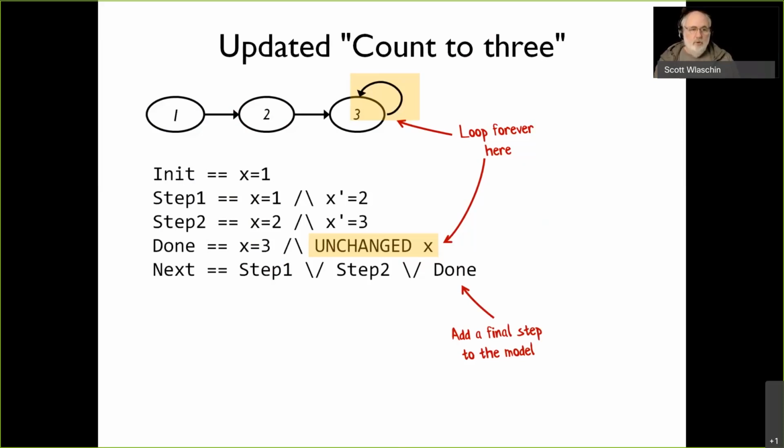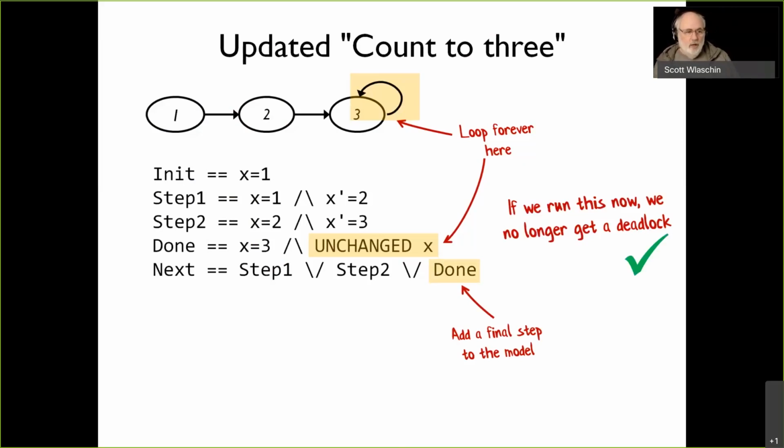So the overall thing is now 3 steps. It's either step 1 or step 2 or done. Now, if we run this new model with the model checker, it sounds great. No deadlock, everything's happy. Okay, so that's a very complicated way of counting to 3.